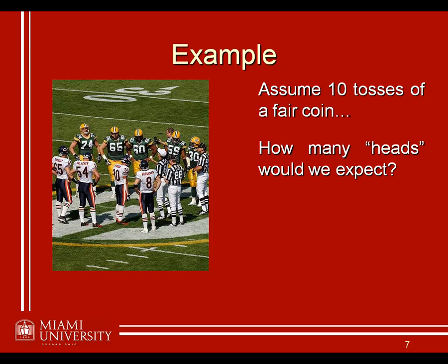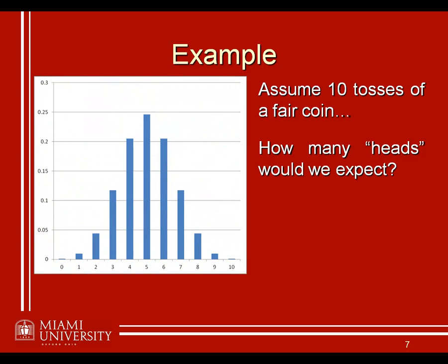Well, knowing the laws of probability, we can actually compute the probability of getting each number of heads if we toss a fair coin 10 times. And that's what's illustrated in the graph here. On the y-axis is the corresponding probability, and on the x-axis is the number of times we expect heads to come up in tossing a fair coin 10 times. As you can see, the largest value, the mean, as well as the median and mode here, is 5. What we would expect most of the time, and on average, is for 5 heads to come up when we toss a fair coin 10 times.